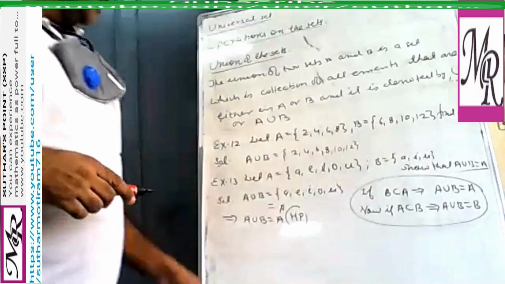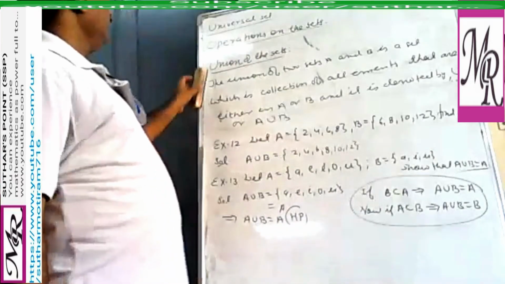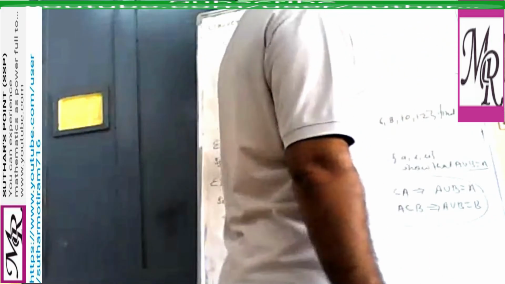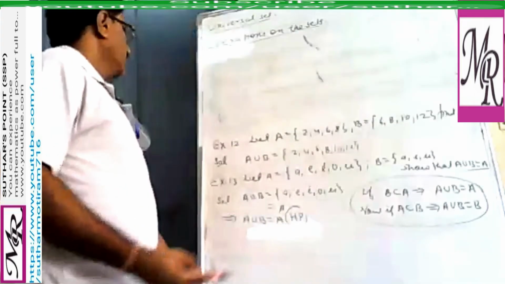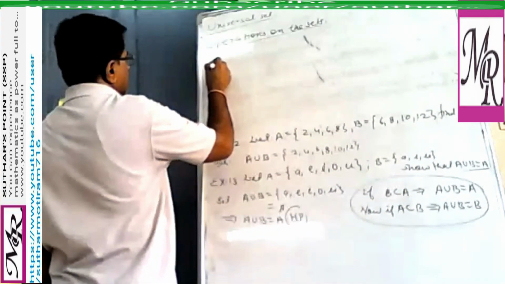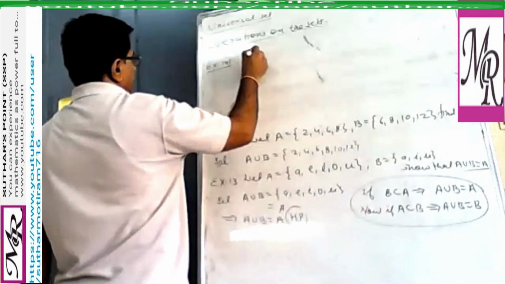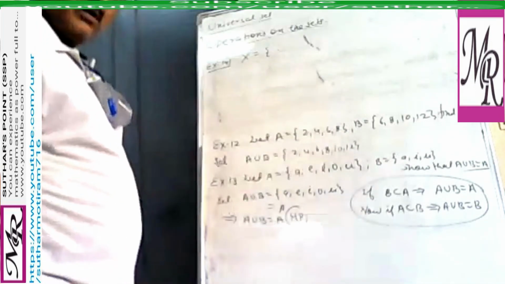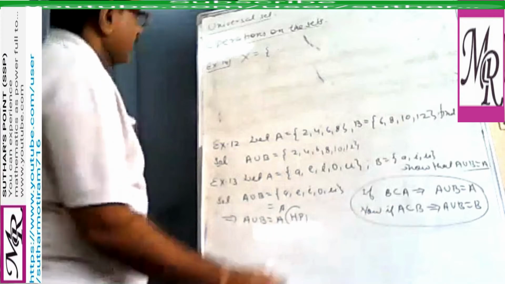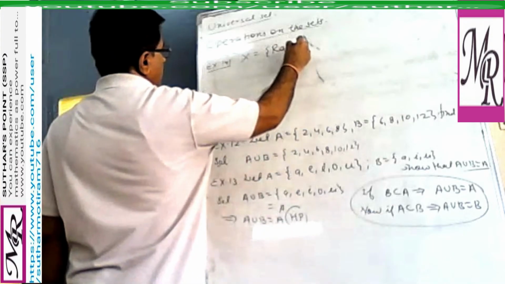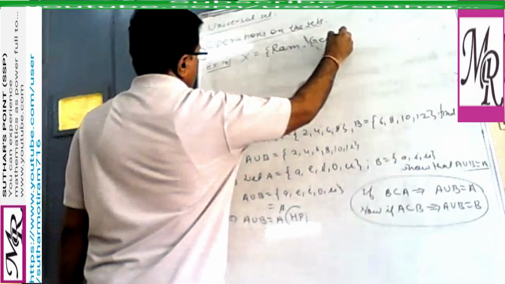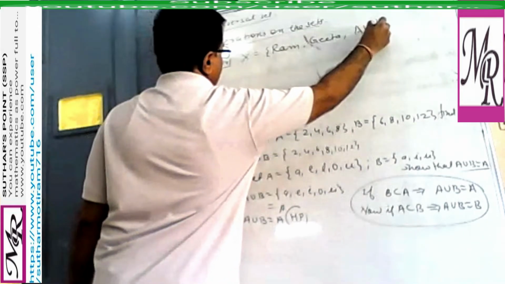Correct? Now write down example 14. Let X, capital X, mean set X containing players' names Ram, Geeta and Akbar.